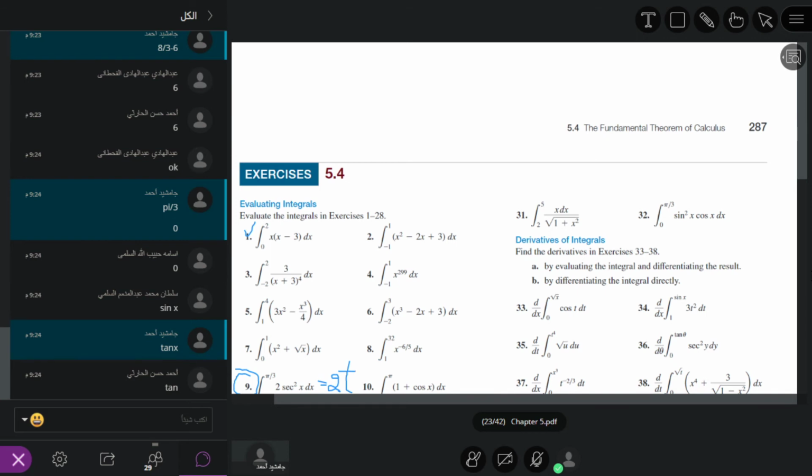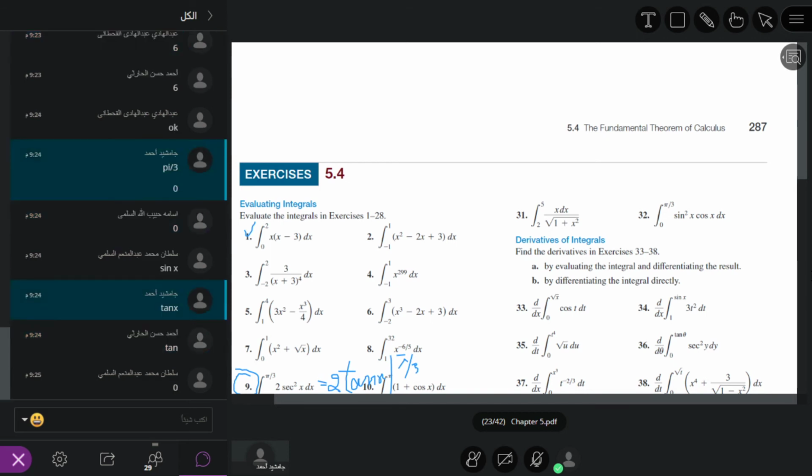Okay. First we will put the upper limit, then we will put the lower limit. What is the upper limit? Pi by 3. Lower limit is 0. So what is tan 0? Tan 0 is 0. Now what is tan pi by 3?